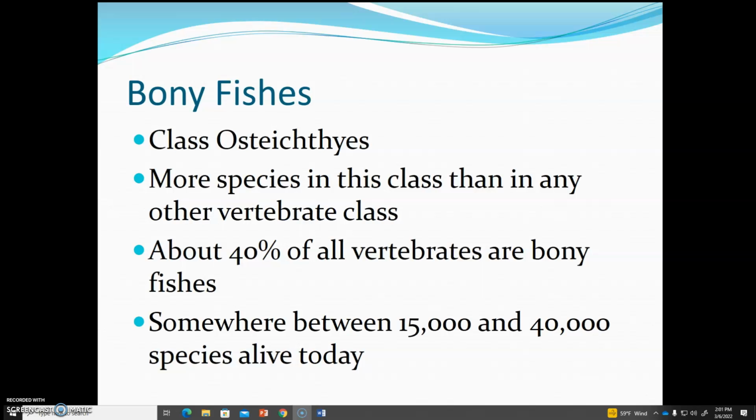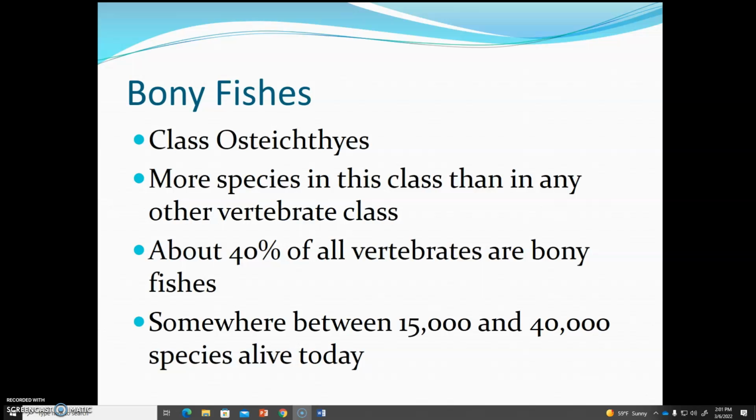This is the largest class that we have in the entire vertebrate kingdom. So if we were to combine every single species of amphibian, reptile, bird, and mammal, all of those species numbers combined, there are still more bony fish than there are all of those other groups put together. So about 40% of all vertebrates are classified as bony fish.